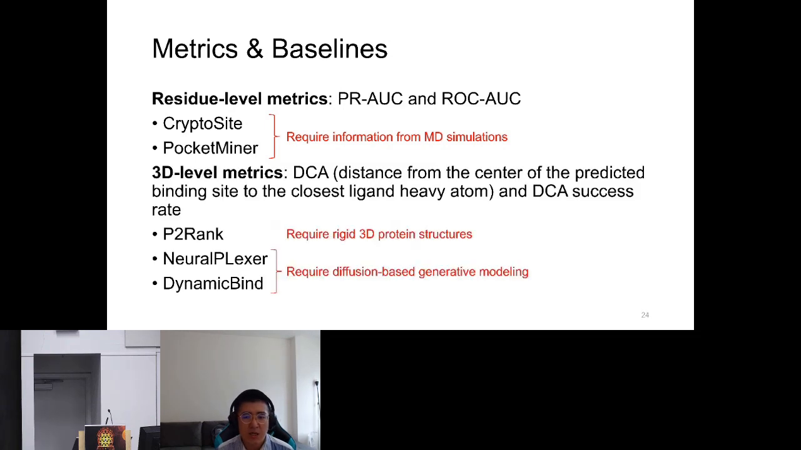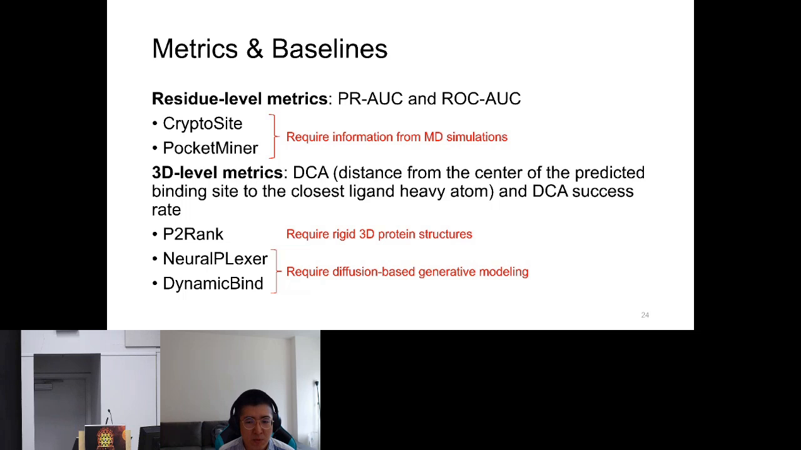Besides, to have comparison with 3D-based methods or generative models, we use 3D level metrics, which are DCA and DCA success rate. DCA denotes the distance from the center of the predicted binding site to the closest ligand heavy atom. And the baselines include P2Rank, which is a typical method for general binding site prediction that takes the rigid 3D protein structure as input. Here we feed apo structures to P2Rank for cryptic binding site prediction.